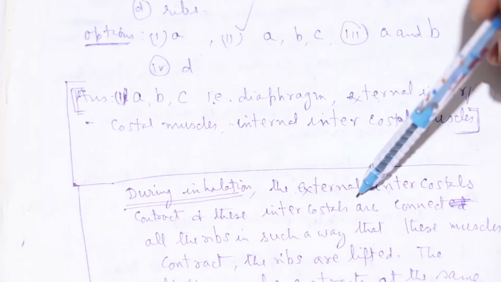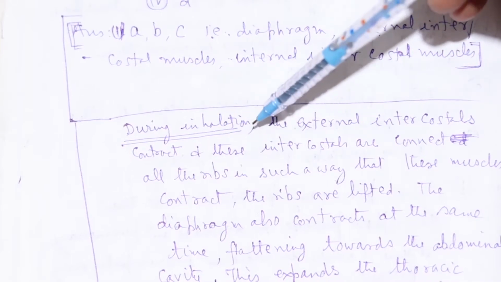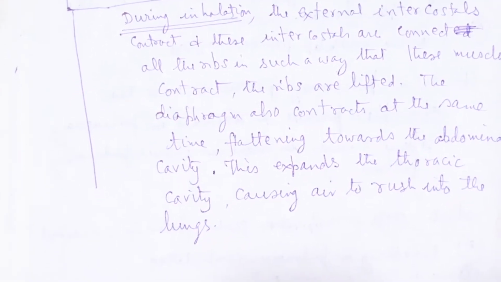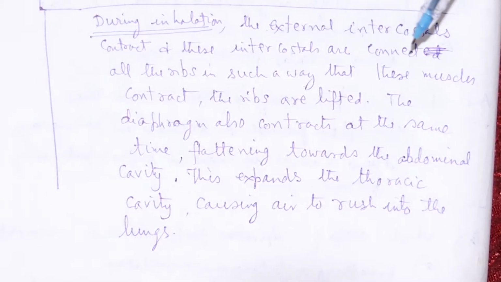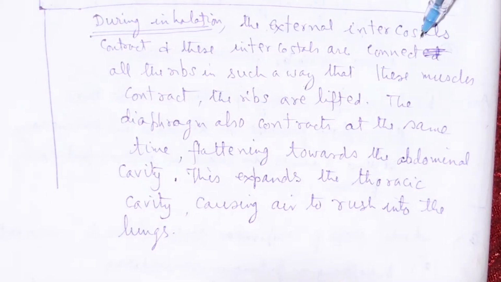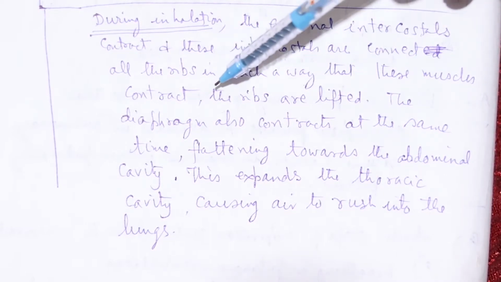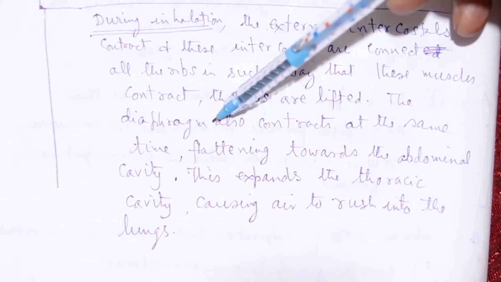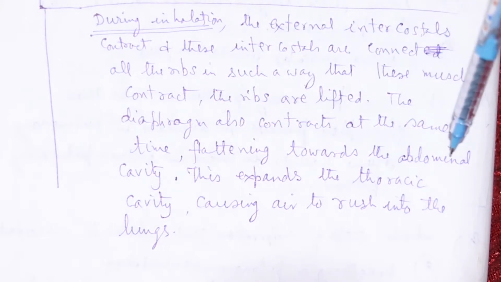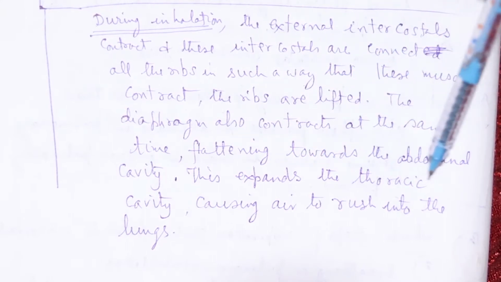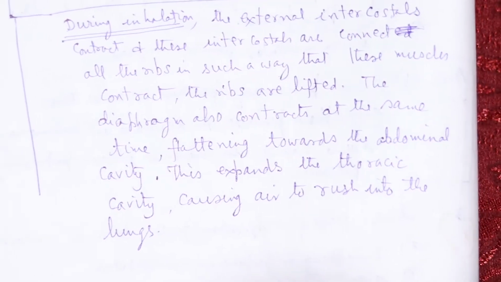During inhalation, the external intercostal muscles contract and these intercostals are connected to all the ribs in such a way that when these muscles contract, the ribs are lifted. The diaphragm also contracts at the same time, flattening towards the abdominal cavity. This expands the thoracic cavity, causing air to rush into the lungs.